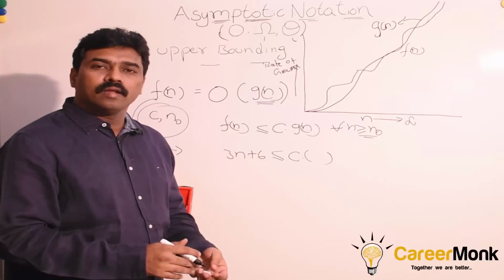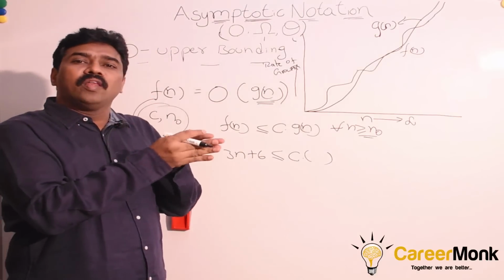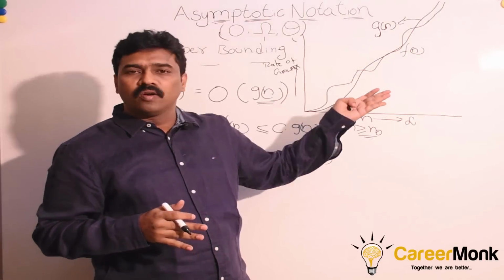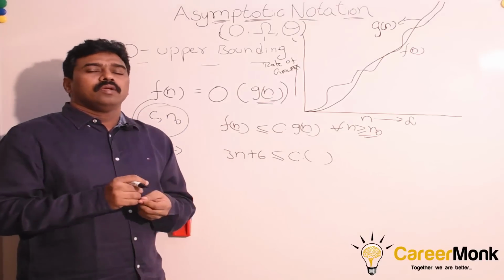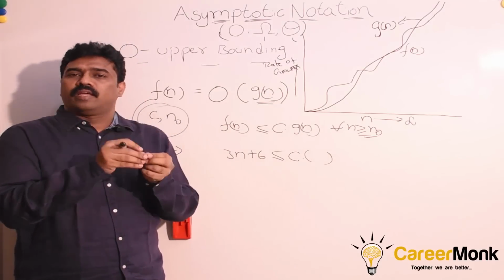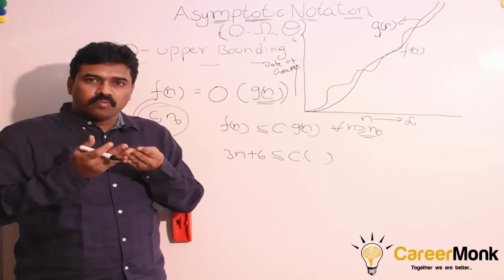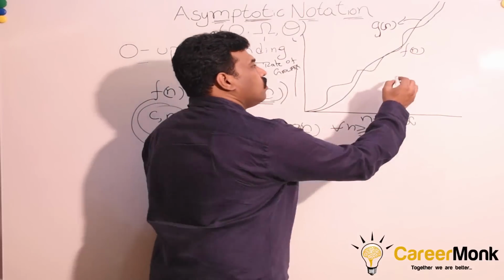If you put n square, can we satisfy it? It should be satisfied for every value of n at larger values of n. At lower values of n, we don't have to worry whether g of n is bigger or f of n is bigger, because during the analysis of algorithms, at lower values of n, we never care. At larger values of n, how the algorithm is behaving is what we need to understand.